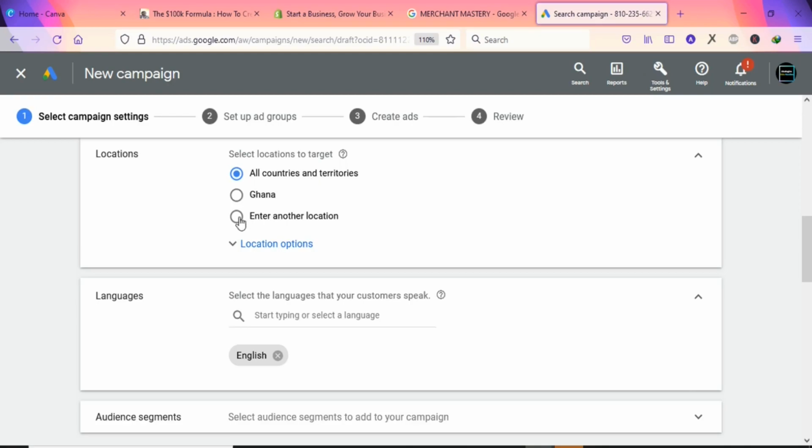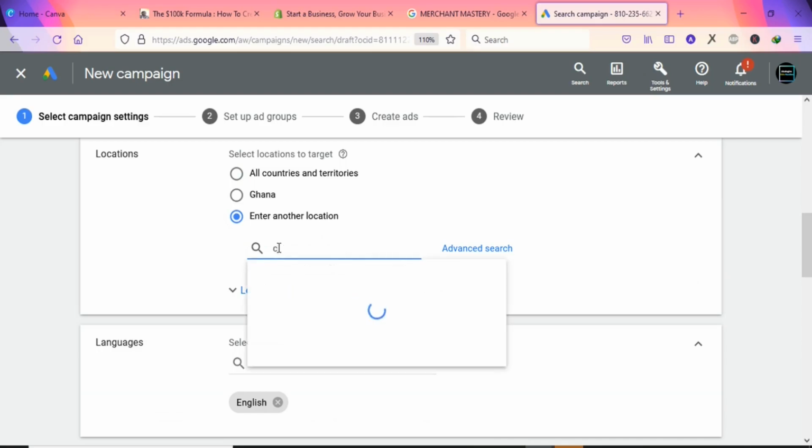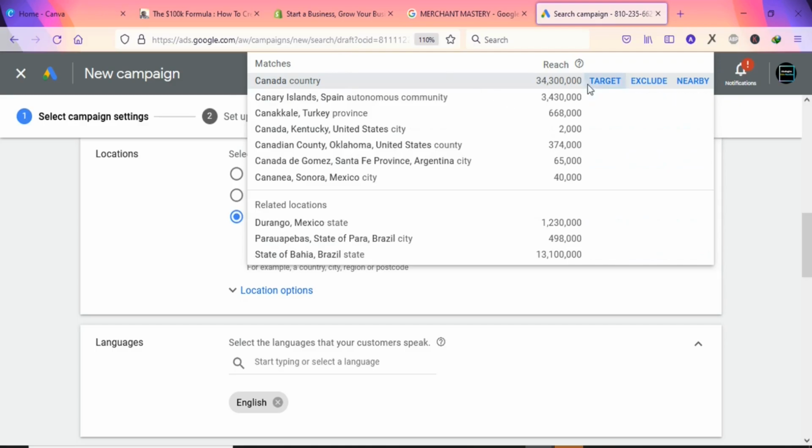So what you are going to do is come here and select enter another location. Here you are going to search for Canada. So let's search for that, Canada. As you can see Canada here, and you are going to click on target.